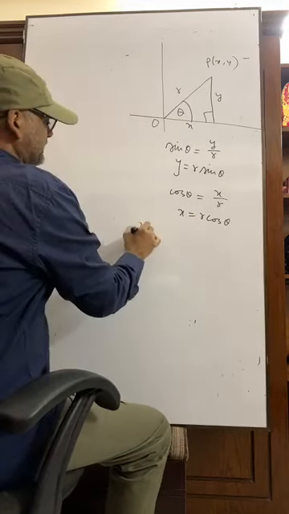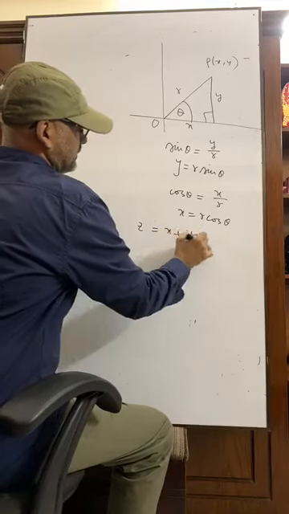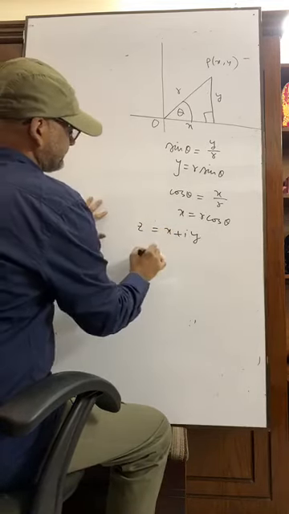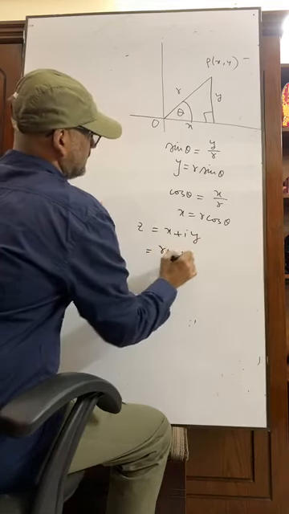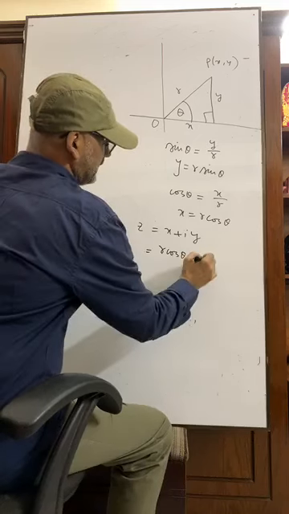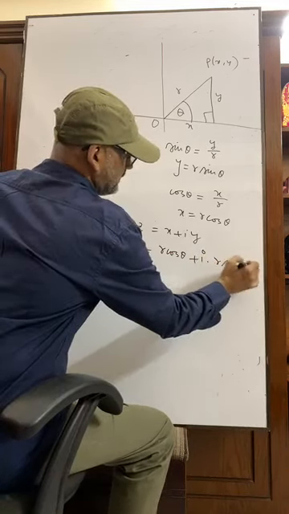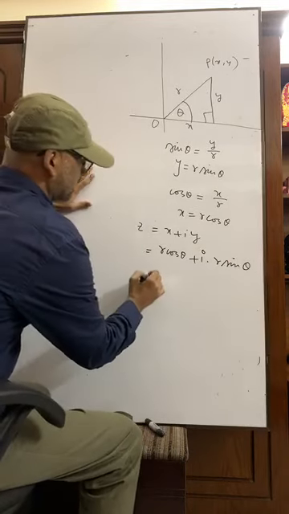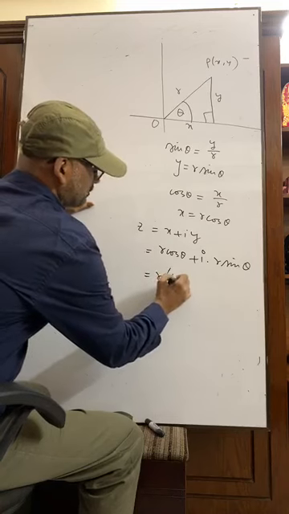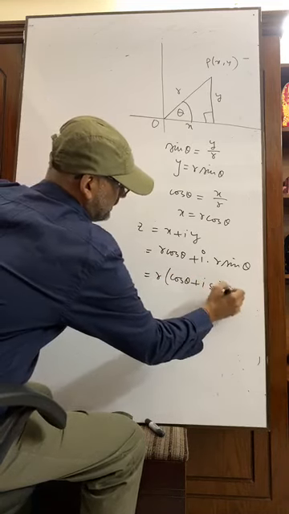Now what is z? Z equals x plus iy. X means r cos theta, plus i, y means r sin theta. Okay, so I can take r common here: cos theta plus i sin theta.